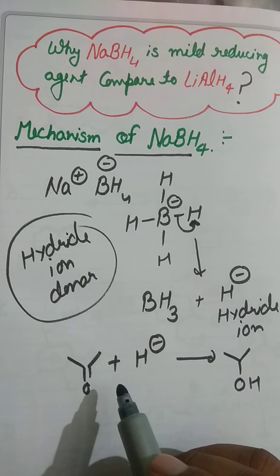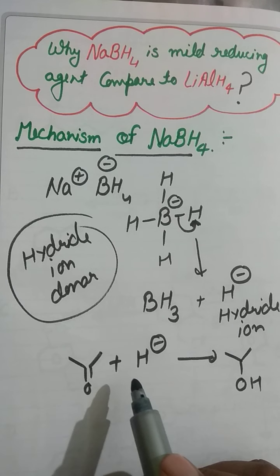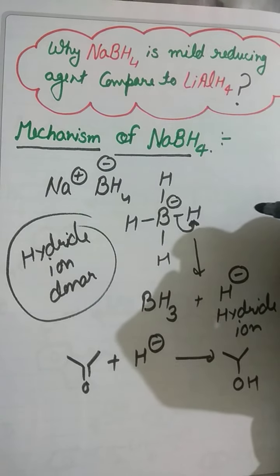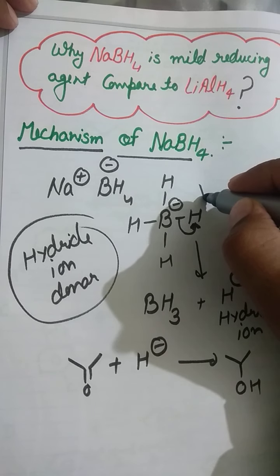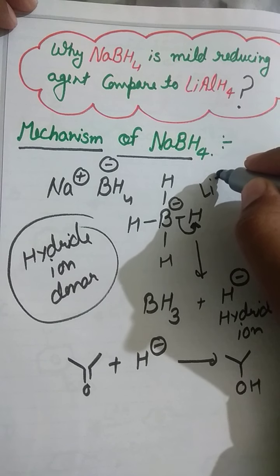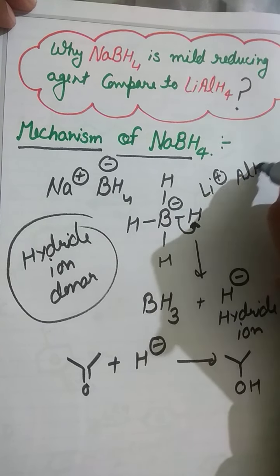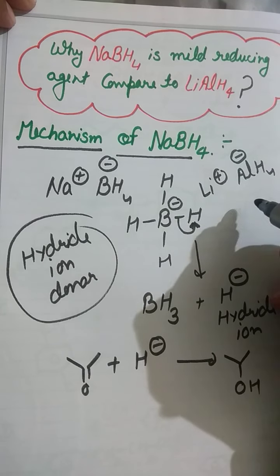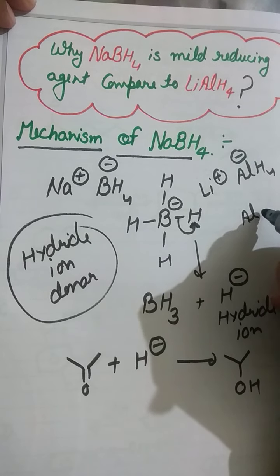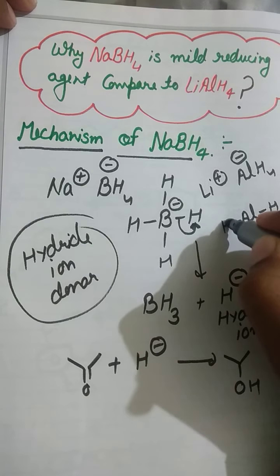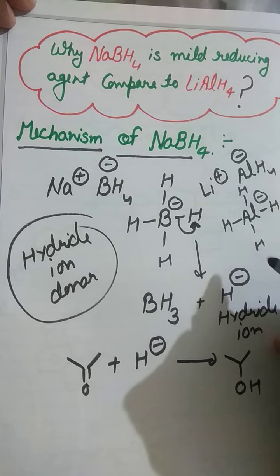Why? Because we all know that reduction is the process of addition of hydrogen. So that would be reduced. Now if we compare it with LiAlH4, lithium aluminium hydride, there is one cation, Li plus, and another is the anion AlH4 negative. If we draw the structure of AlH4 negative, it is also like that: Al, H, H, H and H, and aluminium has a negative charge.